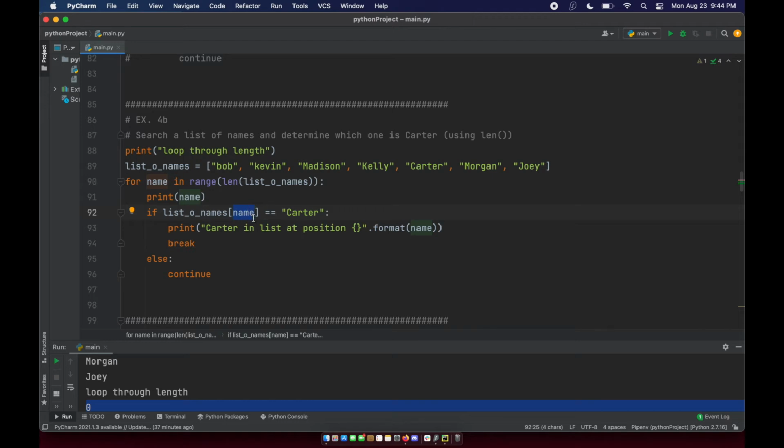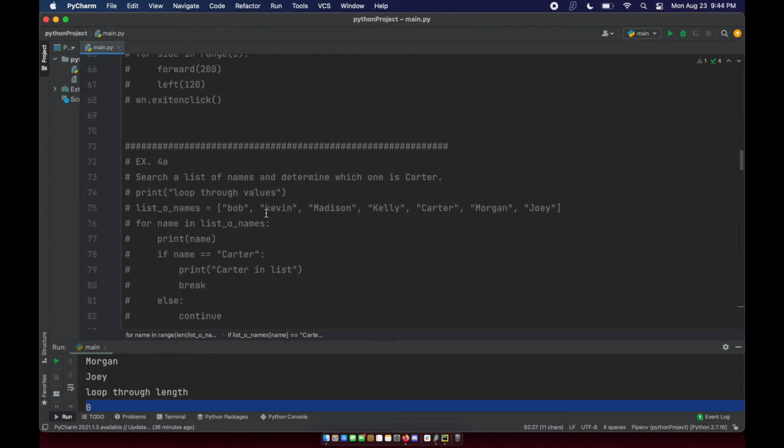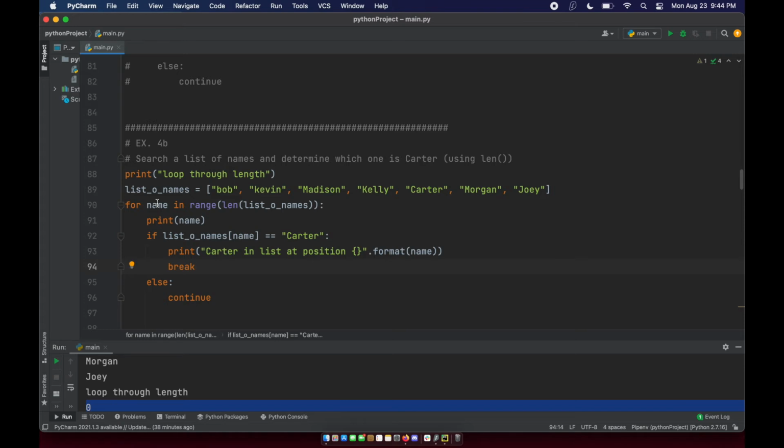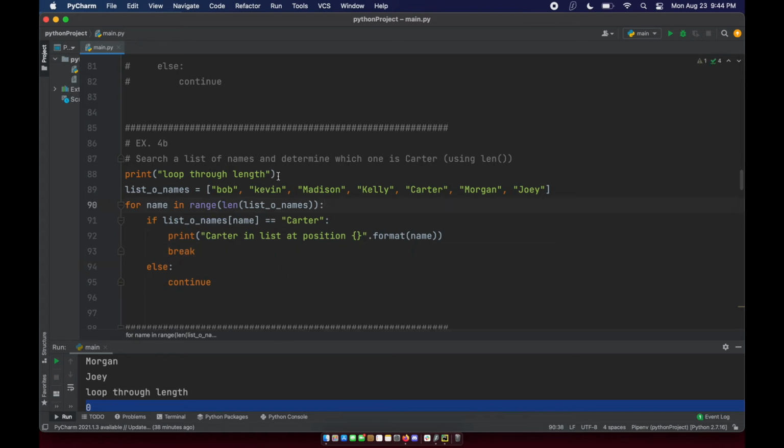Name is going to be some number. Let's say it's 2. So give me the second element in the list of names and check if it is equal to Carter, right? Again, same thing we're doing from the last example, but this time our iterator is a number rather than the actual value of the list.